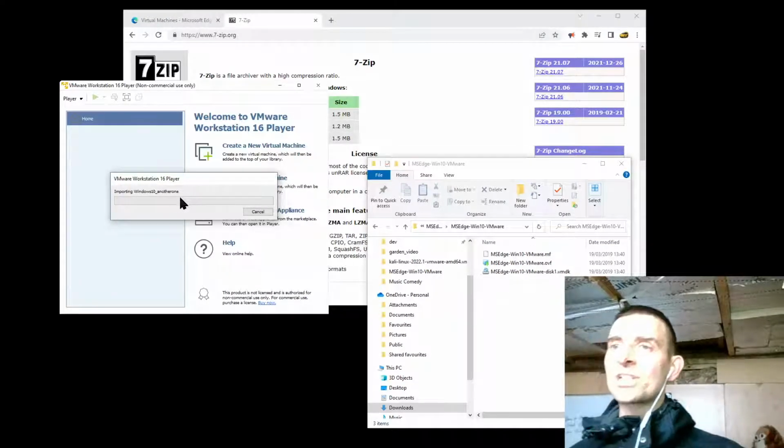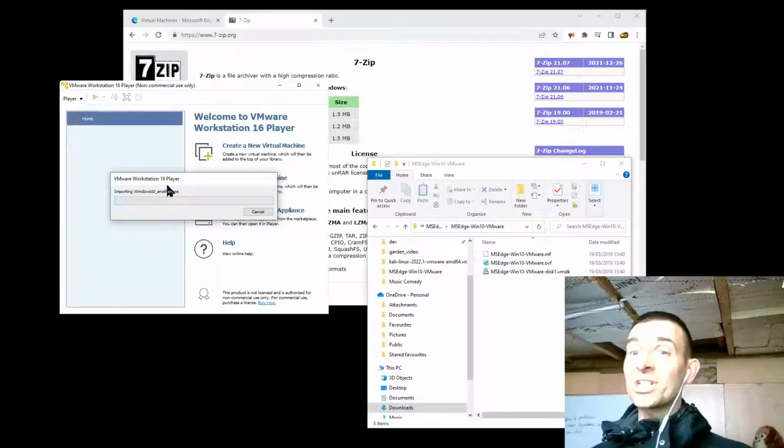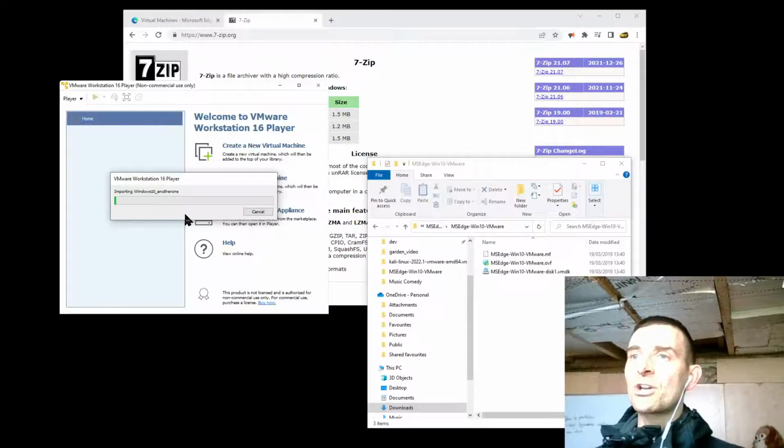Now this is a process that's going to take quite a while. So whilst this process is going on, I'm going to show you how to find and download Kali Linux. Blimey, I hope it doesn't take as long as it looks like it's going to take here.